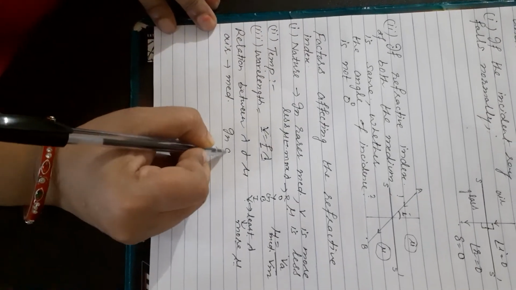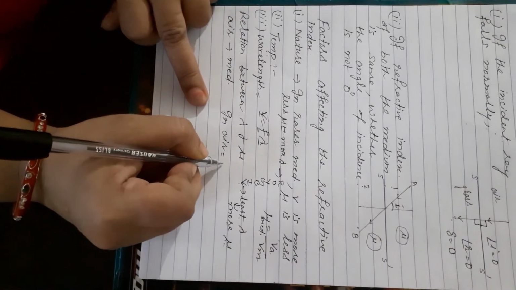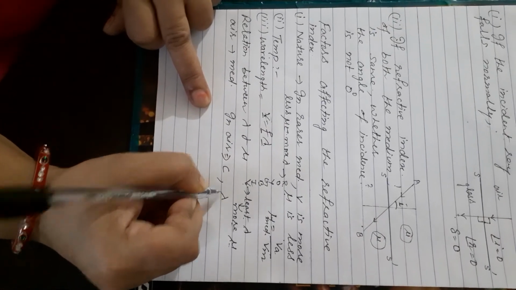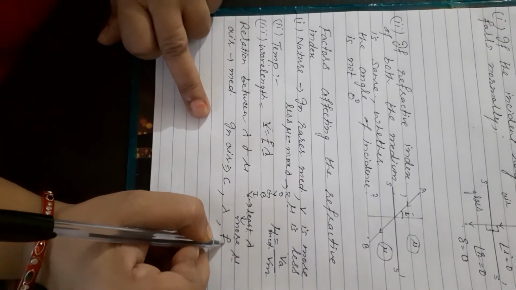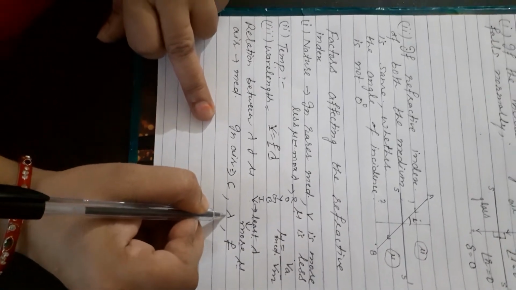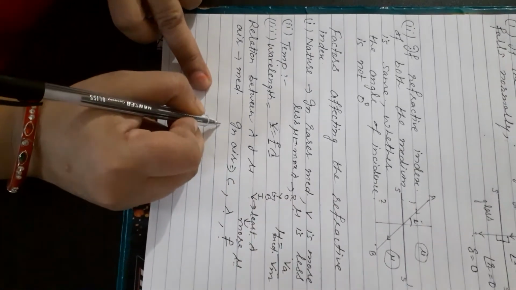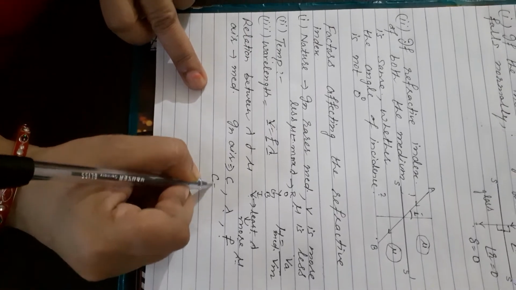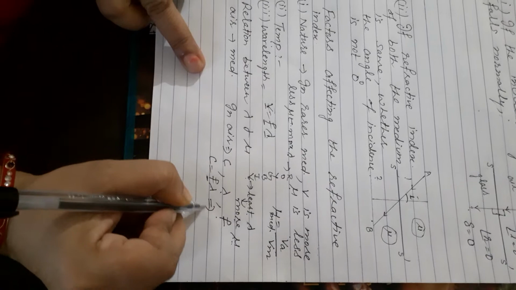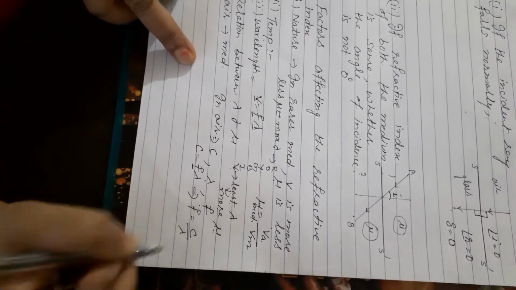In air, beta, its speed is c, its wavelength is lambda, and its frequency is f. We know that speed and wavelength will change, but frequency will remain the same. So the formula is c is equal to f lambda, and because frequency is not going to change, f will be equal to c over lambda.